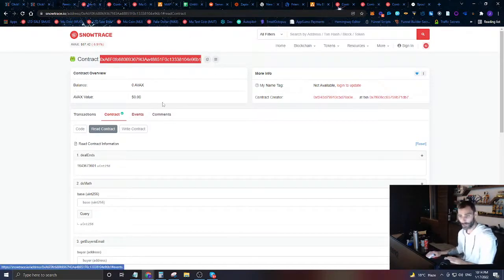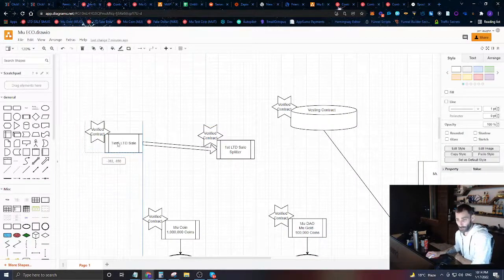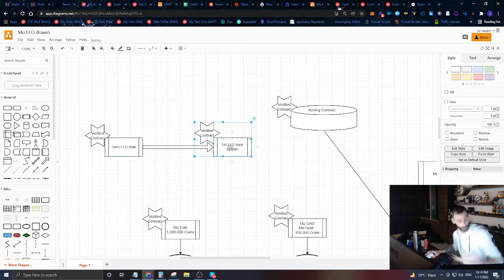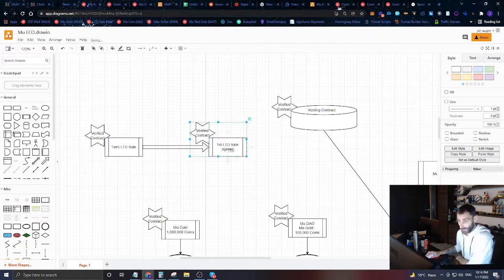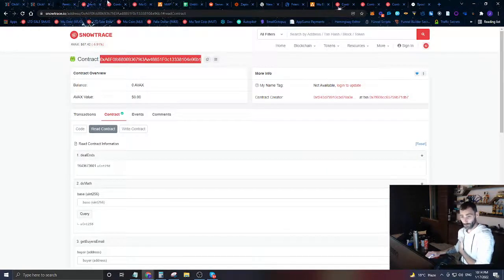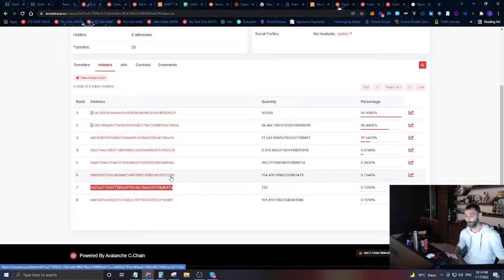I'll add it to the smart contract. You can use this smart contract to pay, and this smart contract will then approve the deal for you. It will take your money, and it will essentially send the money you're paying for that deal to this contract, and this contract will send it to all of these people who are actually holding Mu Coin.